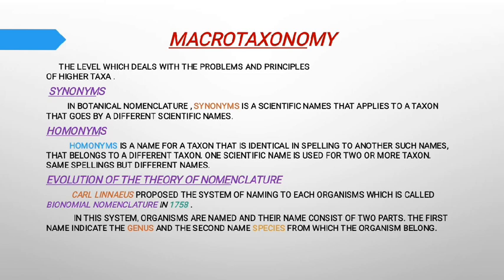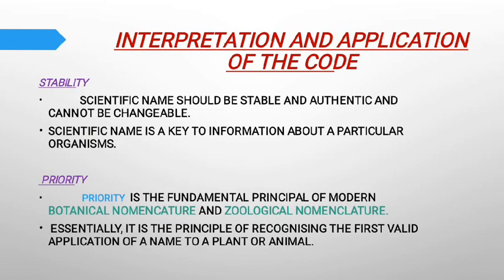Evolution of the theory of nomenclature: Linnaeus proposed the system of naming each organism, which is called binomial nomenclature. In this system, organisms are named with two parts. The first name indicates the genus and the second name indicates the species name. Next subtopic is interpretation and application of the code. First point is stability. A scientific name should be stable and authentic and not changeable. A scientific name is the key to information about a particular organism.